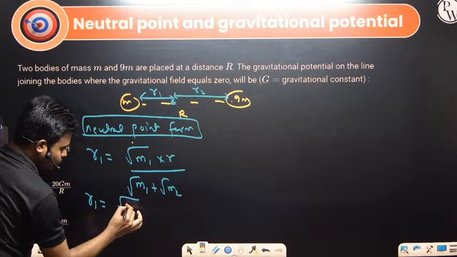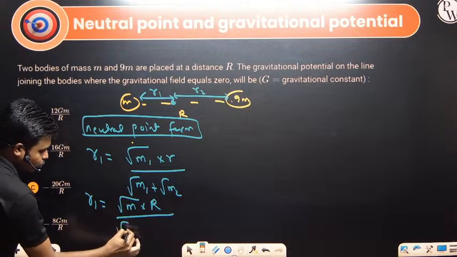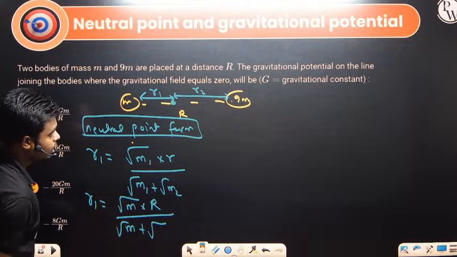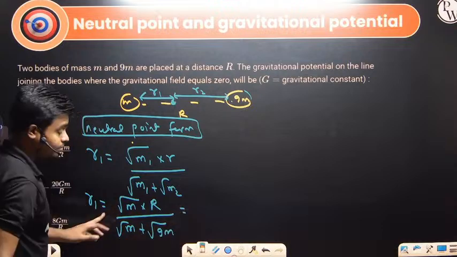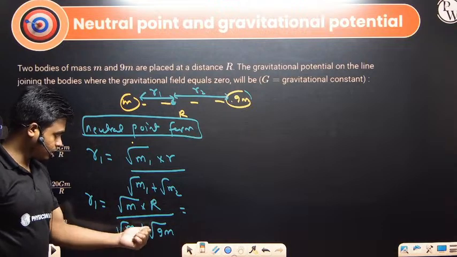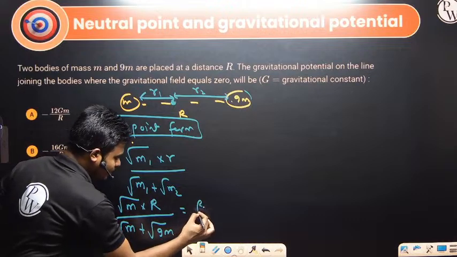So root m times R divided by root m plus root 9m, which is root m into r divided by root m plus 3 root m. So we get r by 4. All of you are getting this r by 4.